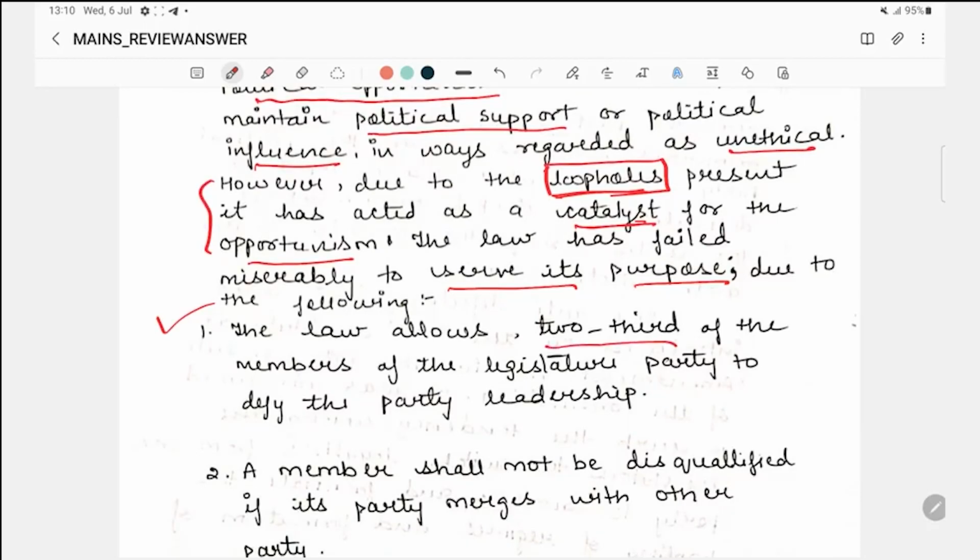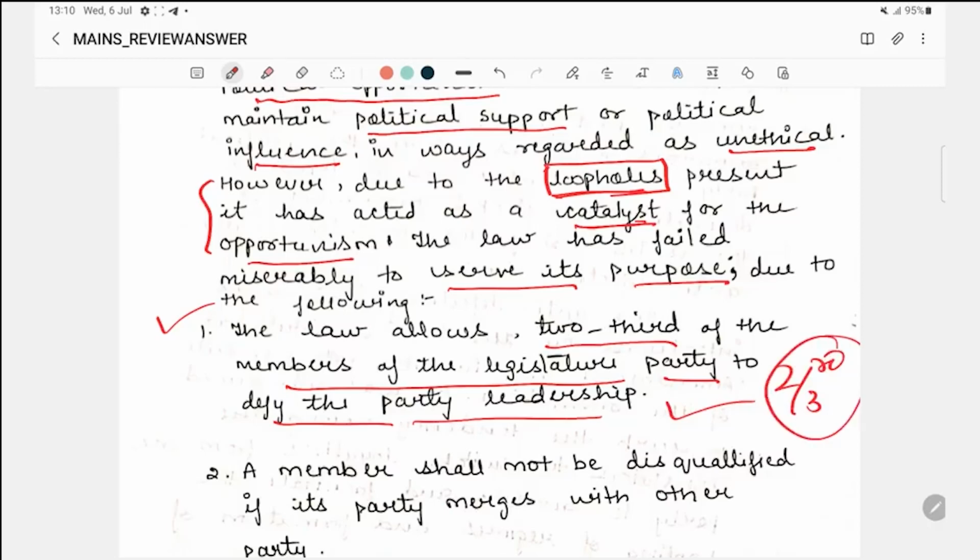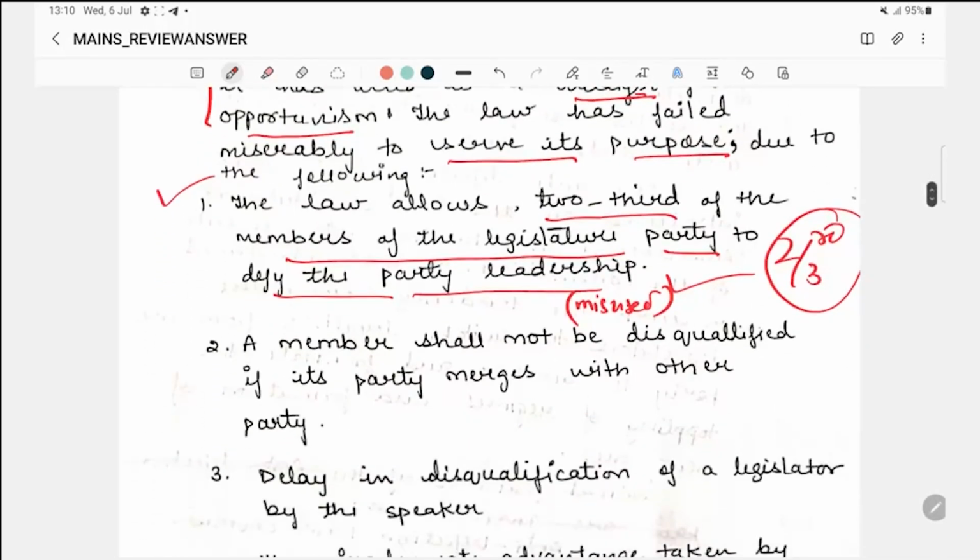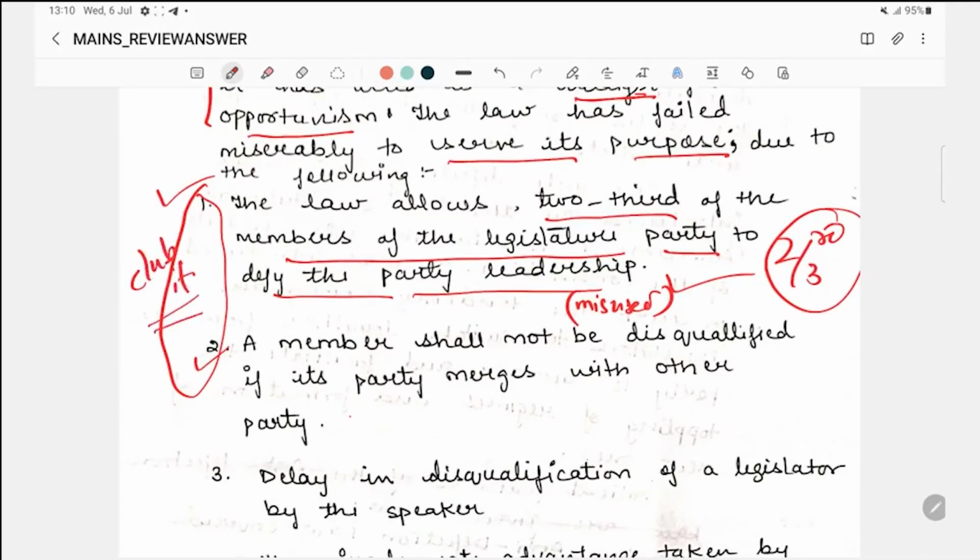The law allows 2/3 of the members of the legislature party to defy the party leadership. Correct. So we have a provision of 2/3. If there's a merger of 2/3, there will be no anti-defection law, and this provision is misused like anything. Second, a member shall not be disqualified if his party merges with another party. These two points we can club together, because every point should be different from each other. So these two are one thing.